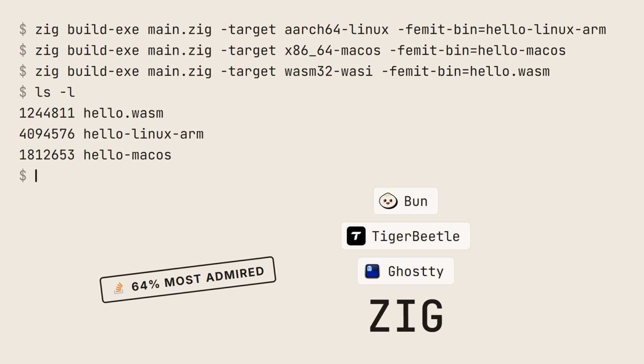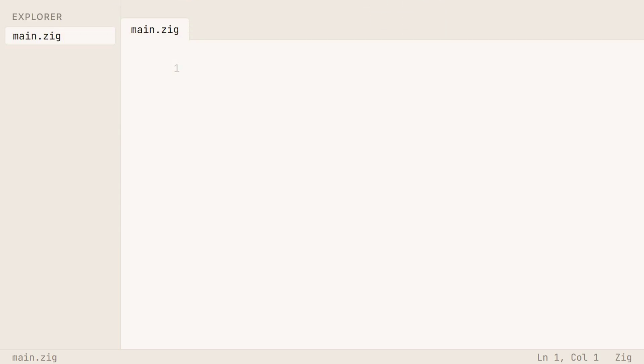So I figured we just look at it. We'll use the real compiler on real programs, and along the way, you'll see it catch a memory leak, refuse to compile a bug, and build for 3 operating systems from one Windows machine.